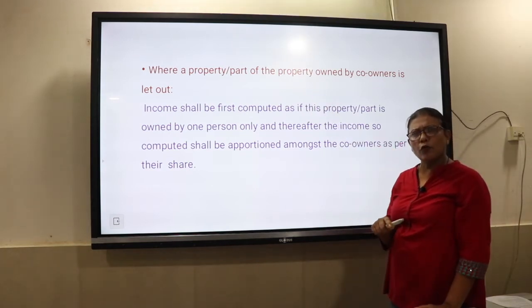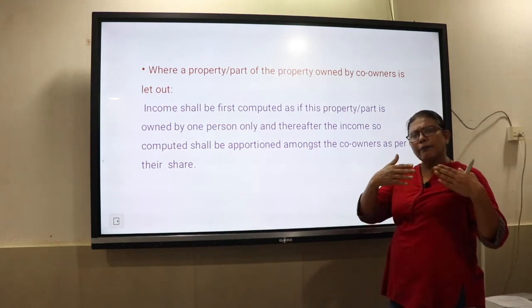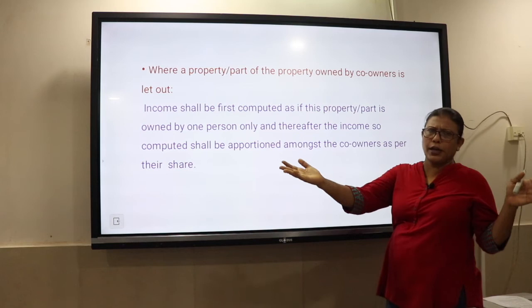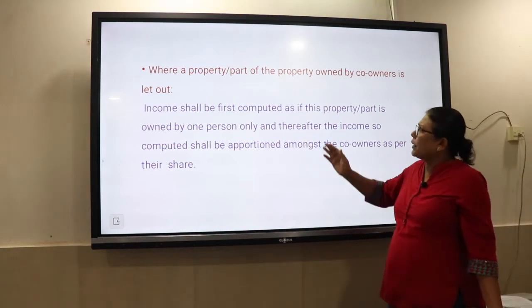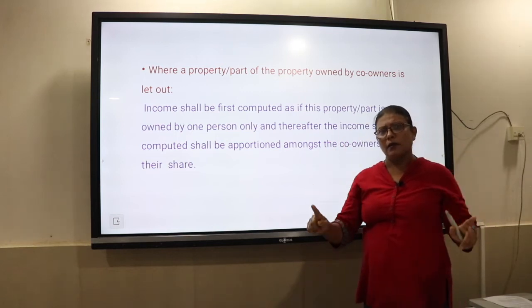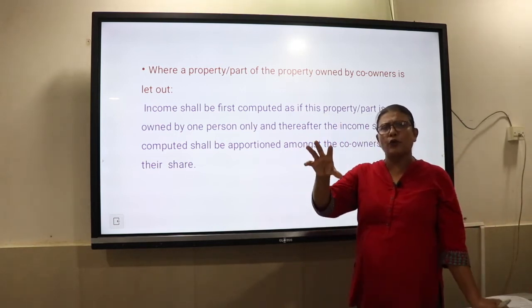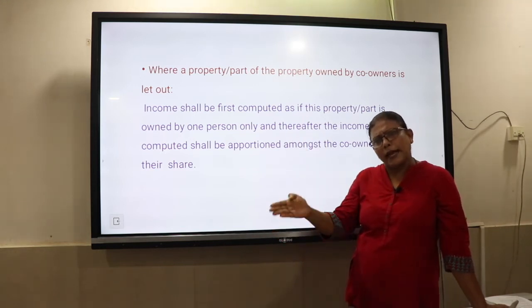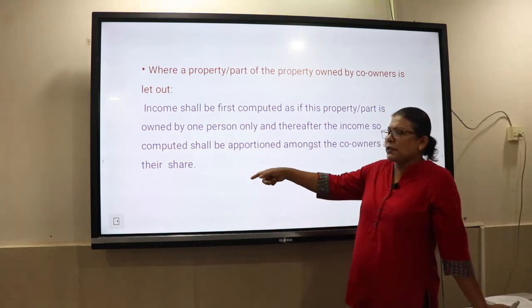In case of a self-occupied house property, both of them can claim separately, so they can show their separate share as self-occupied. But in case of a let out house property, first we will claim it as combined, treating it as one unit, as a combined income from let out house property, and then we will share it as per their share.